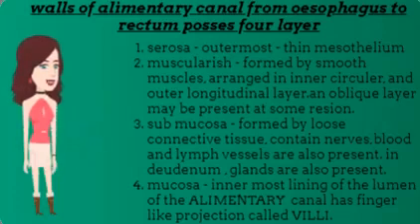In the duodenum, glands are also present. 4. Mucosa. Innermost lining of the lumen of the alimentary canal. It has finger-like projections called villi. It increases the absorption surface area.